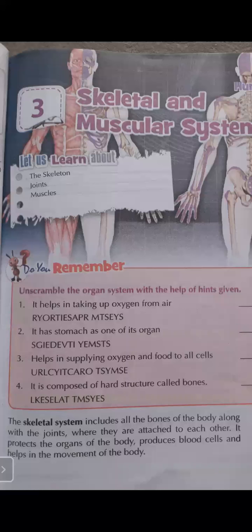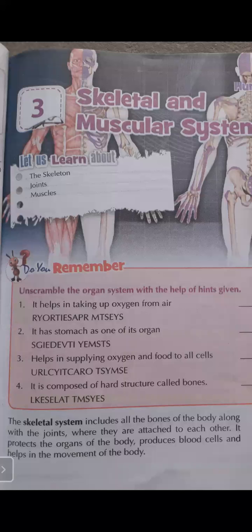It protects the organs of our body. There are so many organs in our body like heart, liver, kidney, lungs. All these organs are protected by this hard bone structure known as the skeletal system.